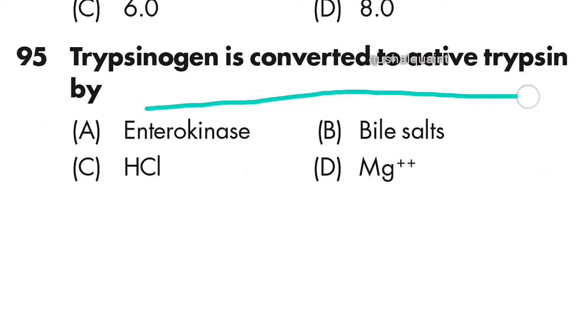95. Trypsinogen is converted to active trypsin by enterokinase. Option A is right.